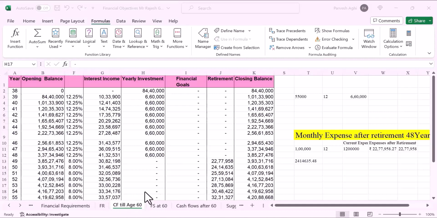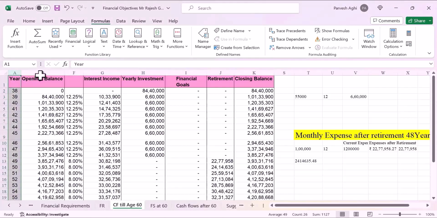So we are going to discuss what kind of cash flow he'll have till the time of retirement, till the time he attains the age of 60. So the first column is the year, then the opening balance, how much money he has got at the beginning of the year, then what kind of a return he is going to get. So we have assumed 12.25% return till the age of 48 when he retires, and thereafter the return would be around 8% after his retirement. And the column G talks about his income, which is going to generate from the investment.